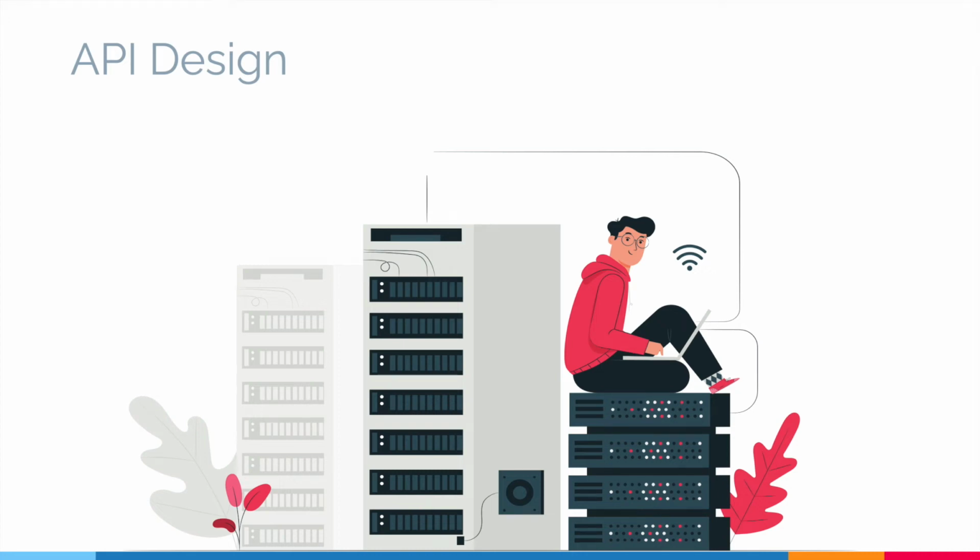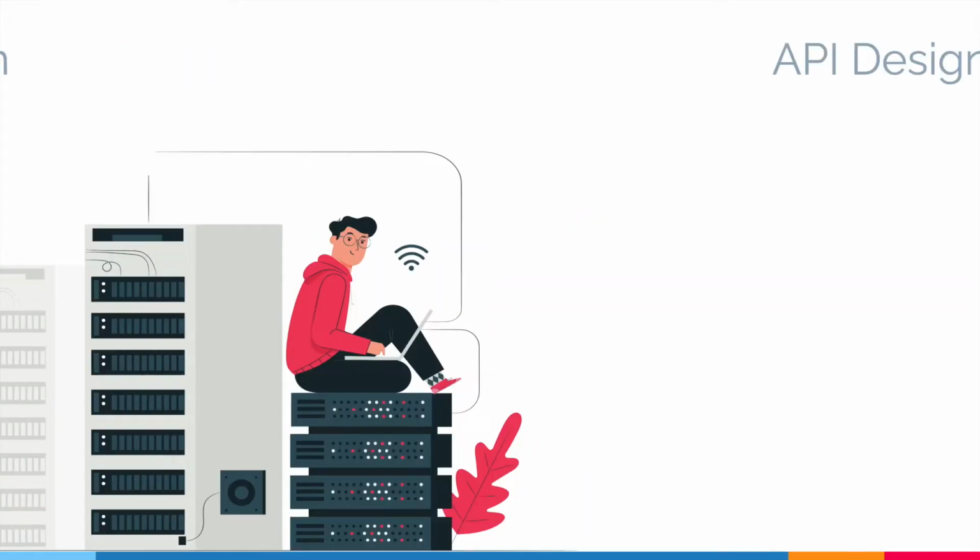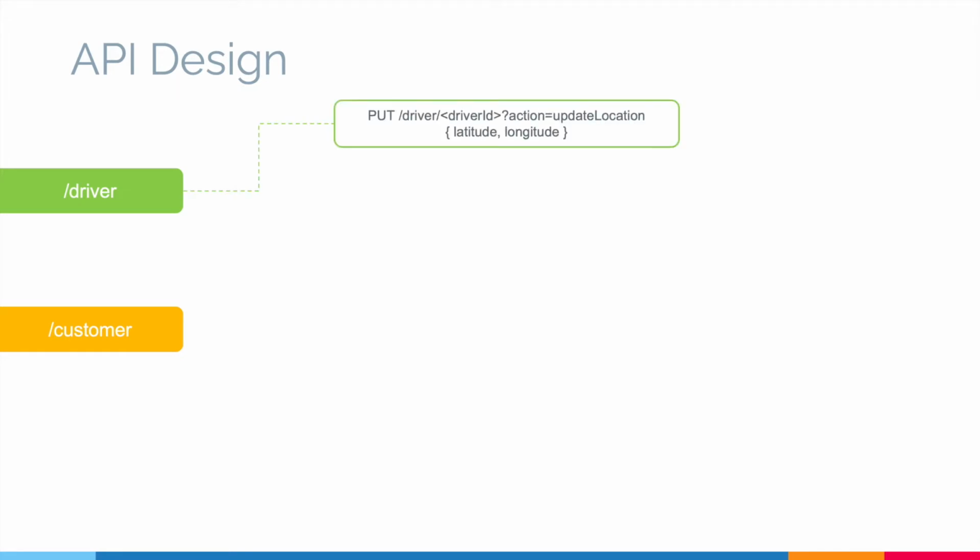Since every user action on the app will be hitting our servers, we need to structurally design ways to handle this communication. Let's figure out the APIs we will be using to interact with the backend services. Since we have two types of users, we could expose two APIs in two paths as well, customer and driver. To update driver's location, we could have something like put driver ID and give action as update location.